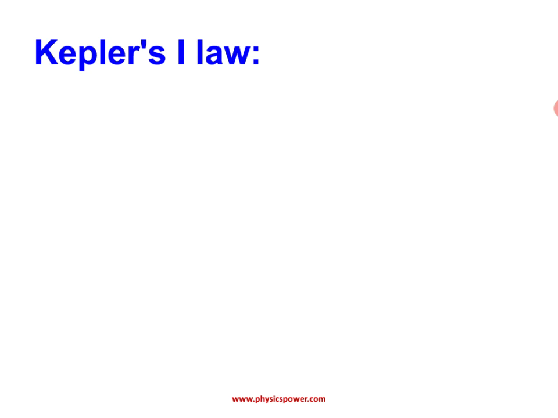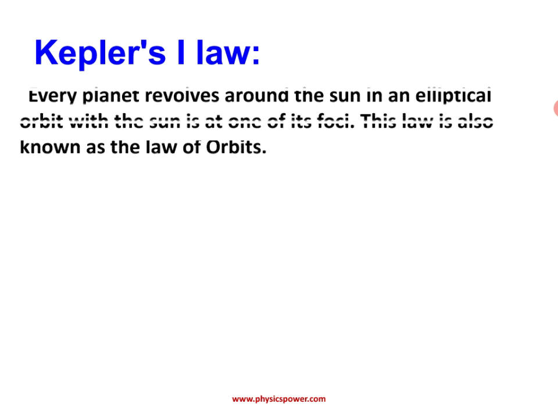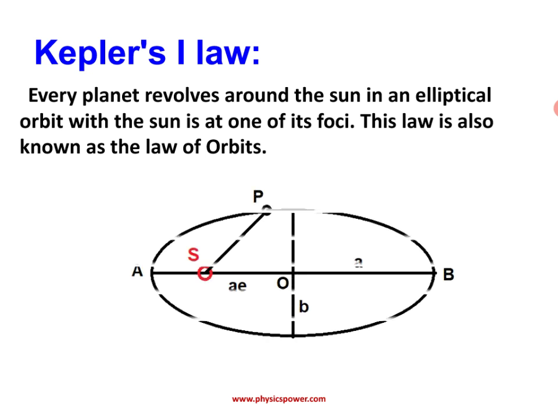According to Kepler's first law, it is about the motion of the planet around the sun in a particular orbit. Every planet revolves around the sun in an elliptical orbit, with the sun at one of its foci. This law is also known as the law of orbits. Here P is the planet, revolving around the sun in an elliptical orbit, so it is known as the law of orbits.